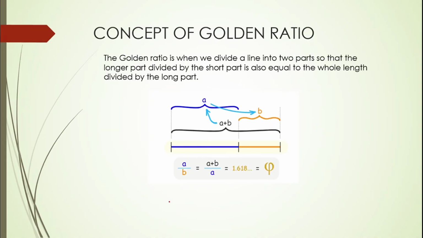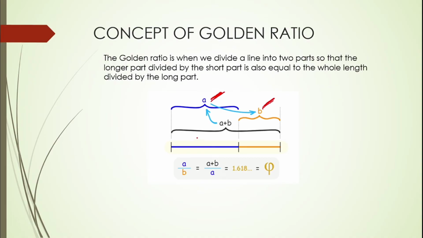So the concept of golden ratio. What is the golden ratio, by the way? The golden ratio is when we divide a line into two parts so that the longer part divided by the short part is also equal to the whole length divided by the long part. So take note, this part is A and this is B. A is the greater part and this is the shorter part.